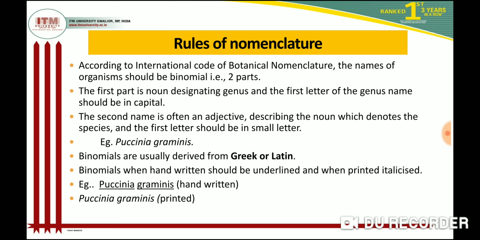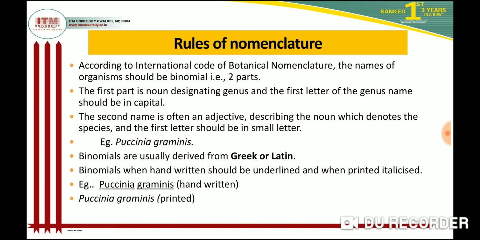The first part is genera; the word of genera is a noun, and when we write, the first letter of the genera should be written in capital. The second name of the binomial system of nomenclature is species. Species is an adjective describing the noun, which denotes the species. In species the first letter should be in small letter. One example given is Puccinia graminis. Puccinia is a genus and the first letter of Puccinia is capital.